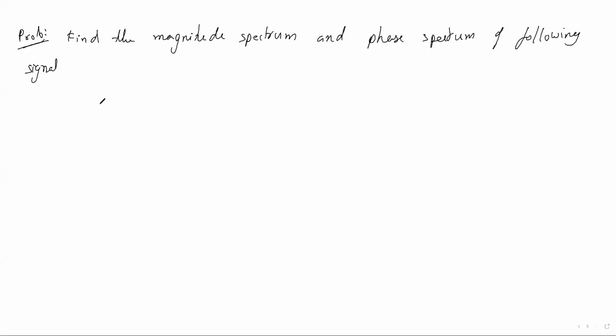What I am saying is, if some graph is given, and they say find the magnitude spectrum or phase spectrum, or find the Fourier series coefficient, you should think of the exponential Fourier series, because with the help of the exponential Fourier series, we can easily find the coefficient. After that, you can convert that into the trigonometric Fourier series also, or the polar Fourier series. But if a graph is there, that is the easy trick. You should remember those things.